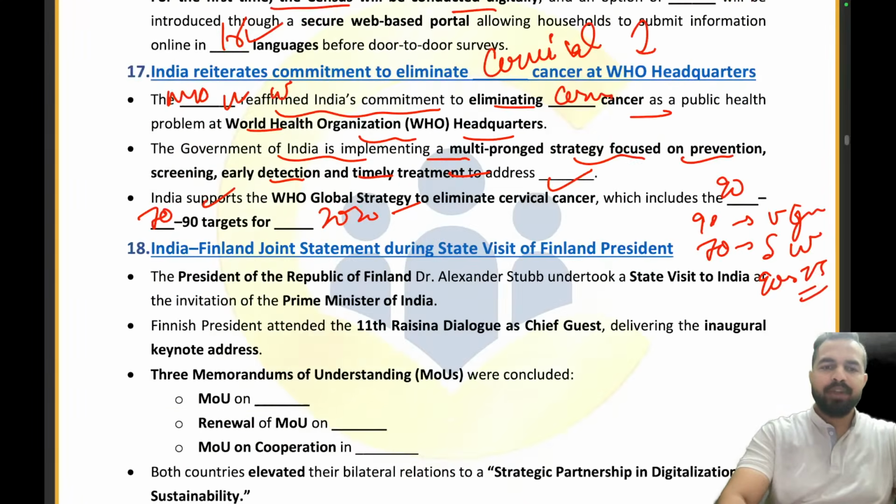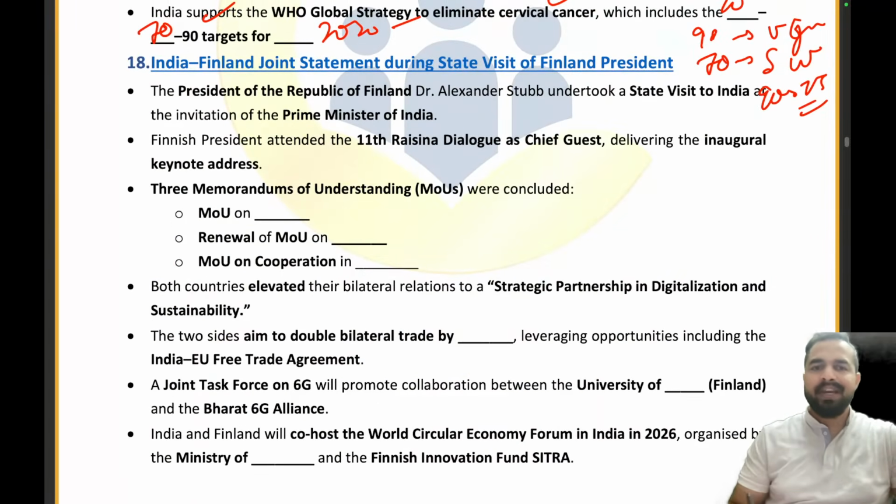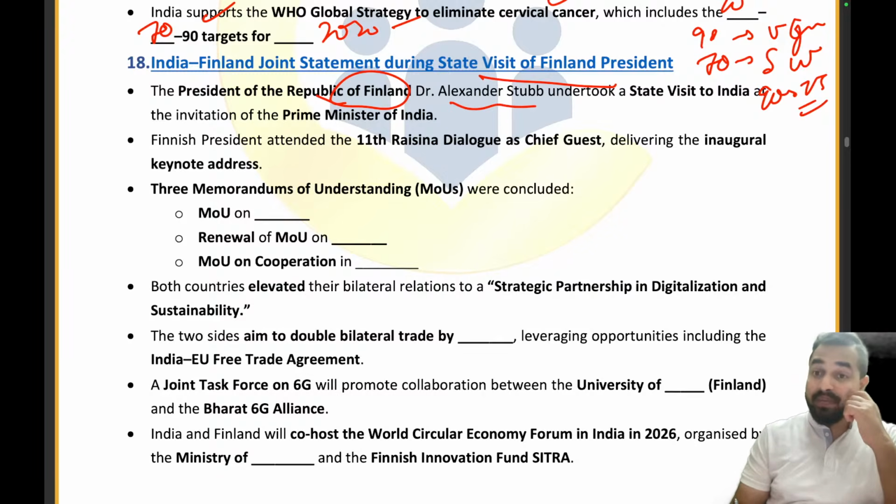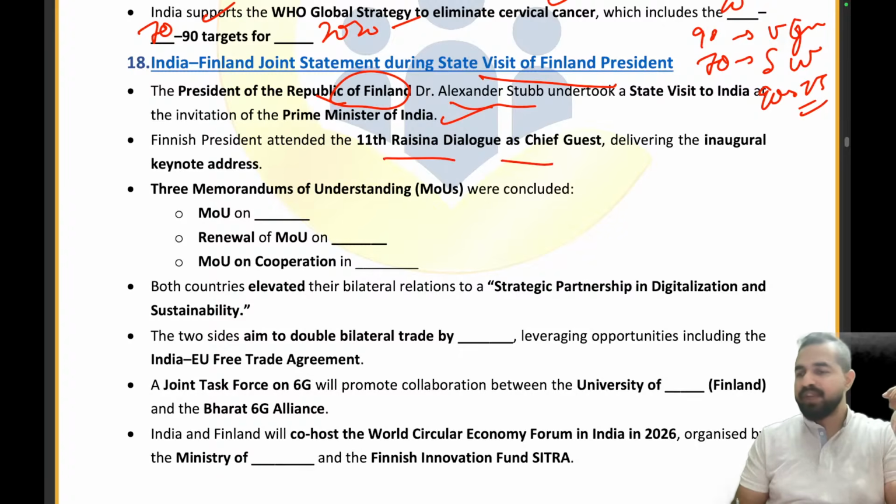Let's try to answer this question. So, India-Finland joint statement during the state visit of the President of the Republic of Finland, Dr. Alexander Stubb, who undertook a state visit to India on invitation of the Prime Minister of India. At the Raisina Dialogue as the chief guest, he was there, and the MOUs were signed in 3 areas. Please quickly tell me in the chat box what are the 3 areas. First MOU is on the migration and mobility partnership, right? Second was on the environmental cooperation. Third was the MOU on cooperation in official statistics.